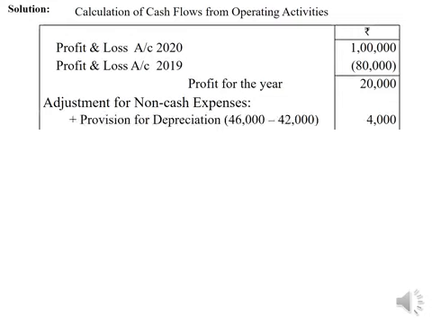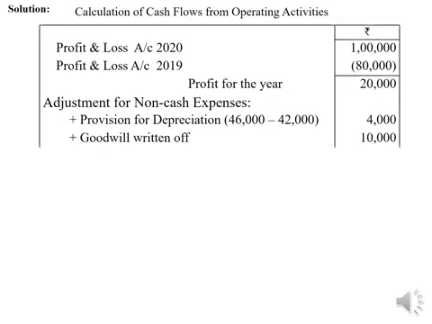In the problem it is given provision for depreciation rupees 46,000 and 42,000. Therefore 42,000 opening balance and 46,000 closing balance. There is an increase of rupees 4,000 in provision for depreciation, so that has to be added back. Then goodwill written off rupees 10,000 is there.